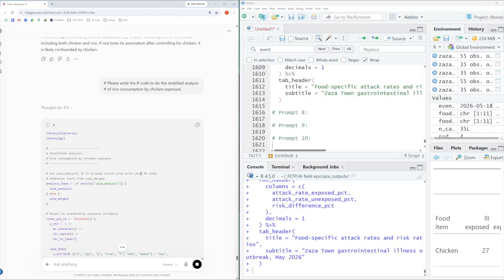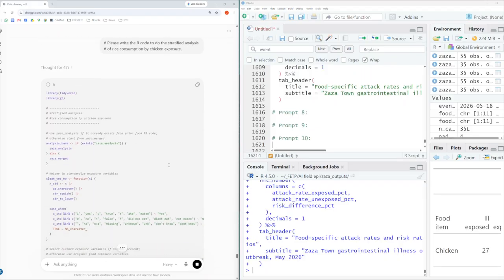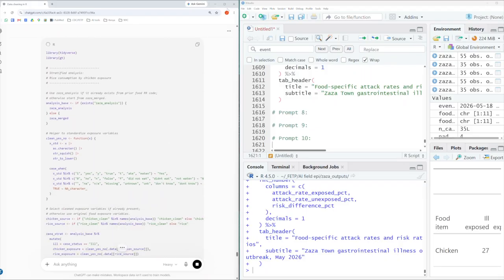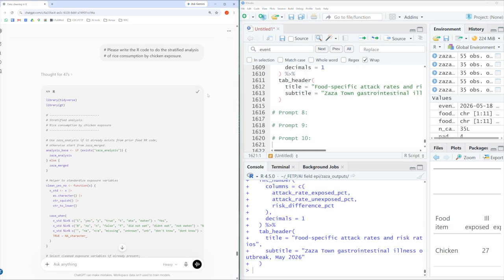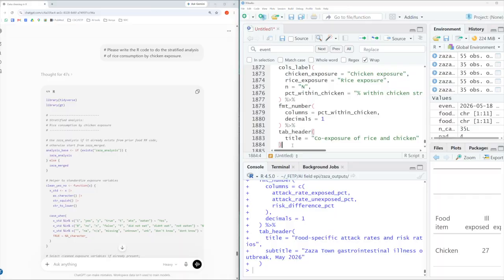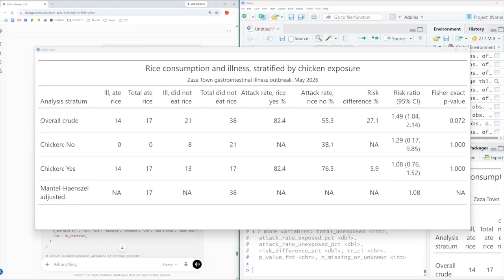So the chatbot generates the code. We're going to go through and scan to make sure we understand what's happening. Once we've done that, we're going to copy the code and paste it into RStudio and run it. We can see that there were 14 people who were ill and ate rice, and all 14 of those people also ate chicken. So if we look at the stratum of people who ate chicken, and then whether or not they'd eaten rice, we now see that the stratified risk ratio is essentially 1, meaning there's no difference.